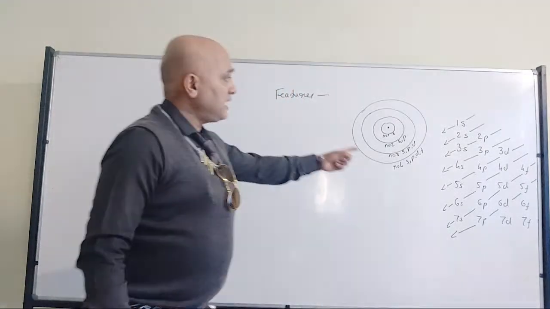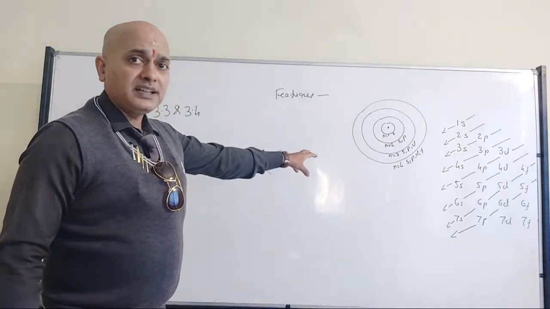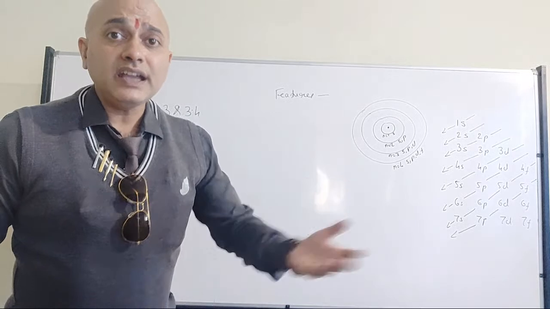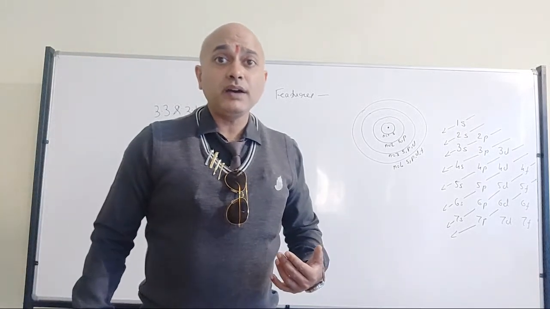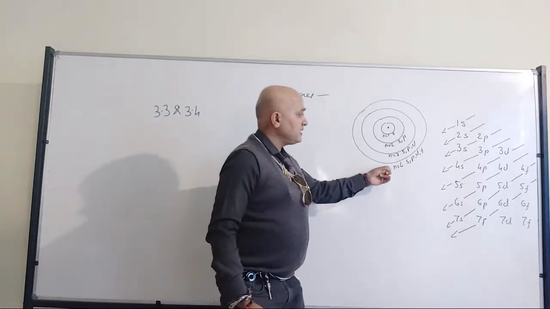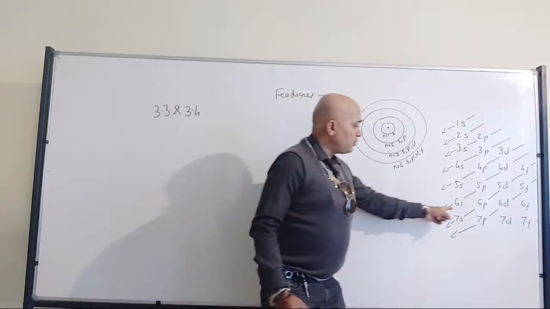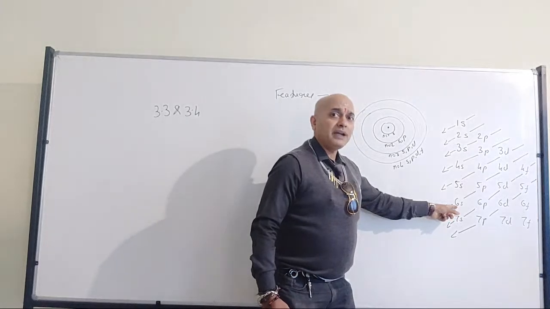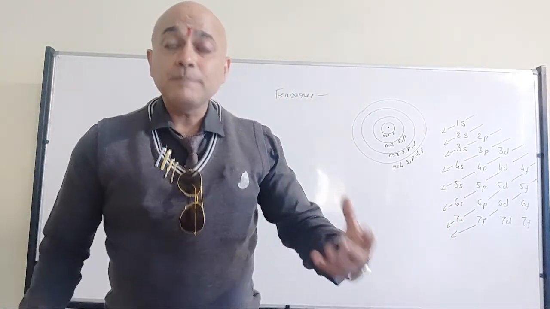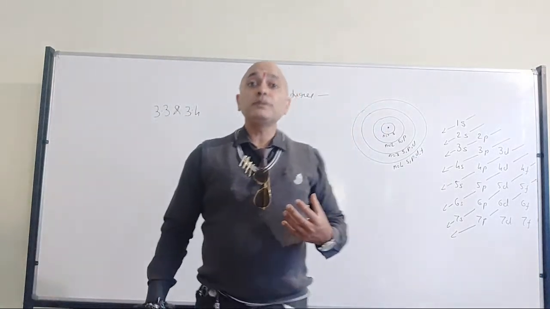Right? So what I mean to tell here is, observe carefully, where n is equal to 4, the s, p, d, f subshells are available. But even now, the f subshell will not be occupied here. Therefore, only when we are talking about an element where the electrons go up to 6s, then only 4f will come into the picture.